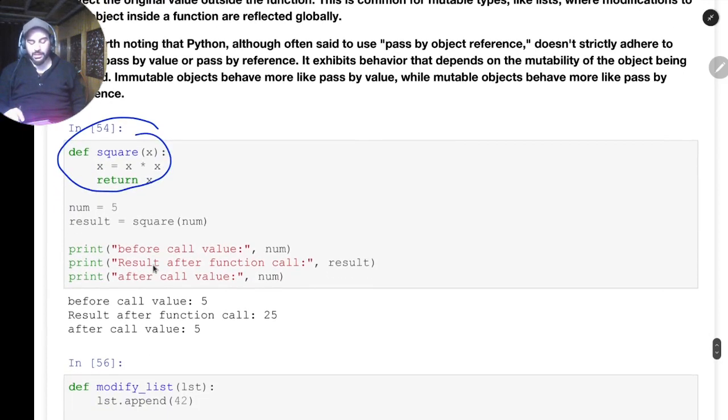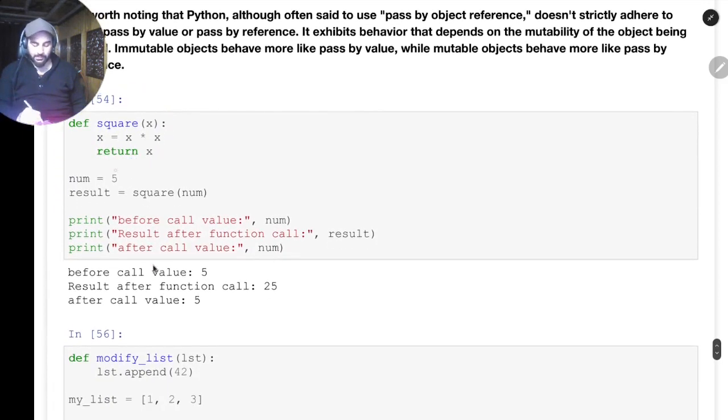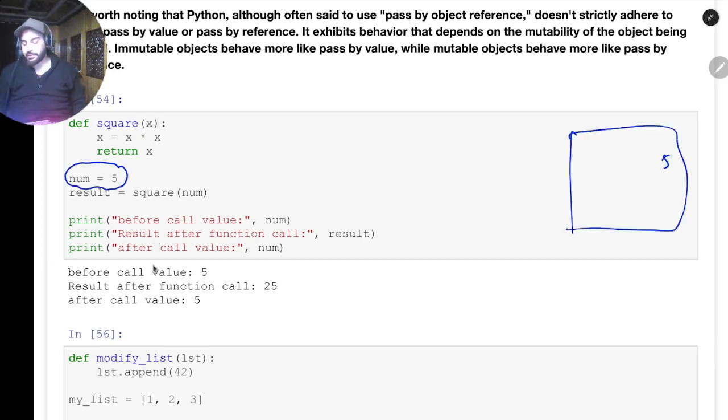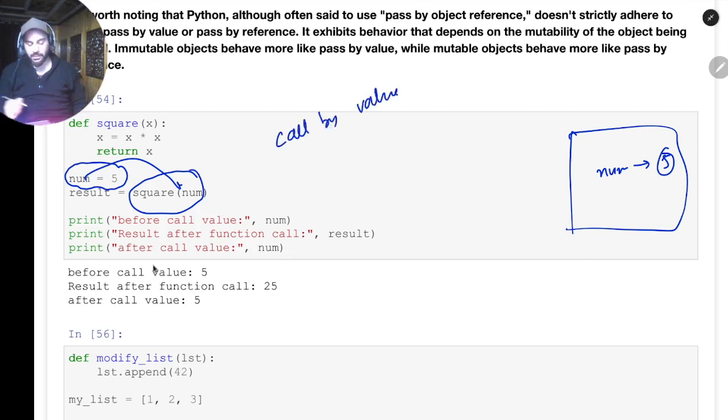Okay, so what will happen is, if I have defined this square, now I wrote a number, I defined a variable 5. So in the computer's memory, 5 will be created and it will be named as number. So it will be created like this. Then I am calling this function square with this number. So this here is basically call by value. So here what will happen is, we did pass this number, but its copy will be transferred. Okay, it won't be transferred as it is. So all the changes that we'll be making in the function with this, it won't happen in this number. So these will be local changes, I'll say.